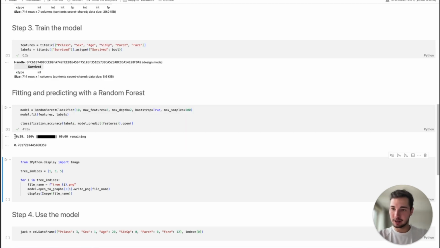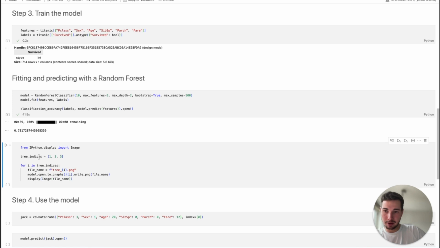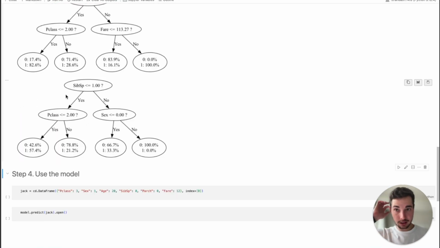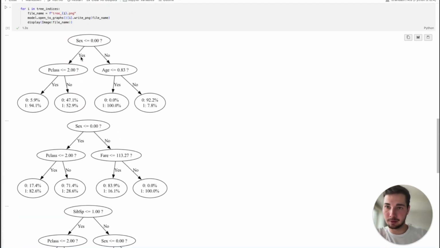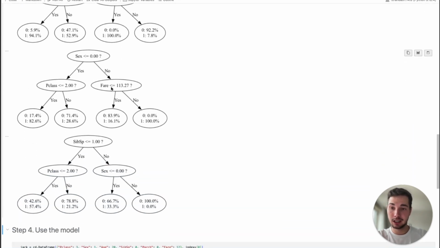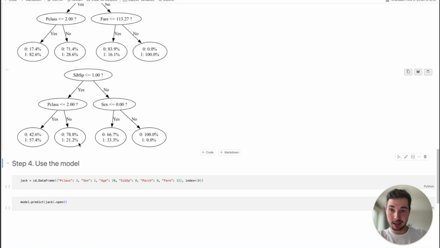So actually now it's completely done, 40 seconds roughly. We get pretty good model accuracy, which is very similar to what you would get if you perform the data analysis in the clear. Just to check that everything's worked, we're going to pull out a couple of the decision trees. So I've picked 1, 3, and 5 because there's 10. So let's show a couple of these to show that it's all worked. Perfect. So you can see there's now a number of decision trees that have come out of this. There's actually 10, but I've only chosen to show these 3. So it all seems to have worked nicely.